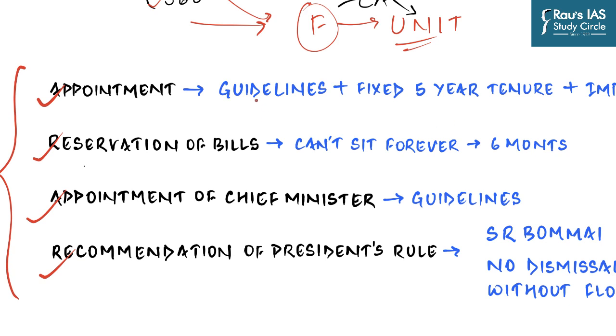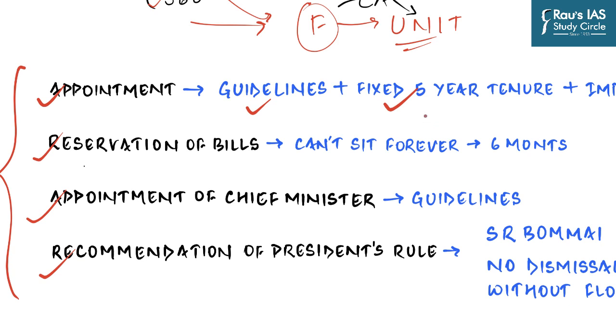First and foremost, the Punchhi Commission has given very extensive guidelines as to who can become governor of a state. And they mainly deal with a non-political person, a person not belonging to that particular state and not actively involved in politics, who should be appointed as a governor. Then the Punchhi Commission has recommended a fixed five-year tenure just like all other constitutional posts. Because when a tenure is fixed, you cannot lure that person into acting in your interest. If a tenure is fixed, the governor can act against the will of the central government also.